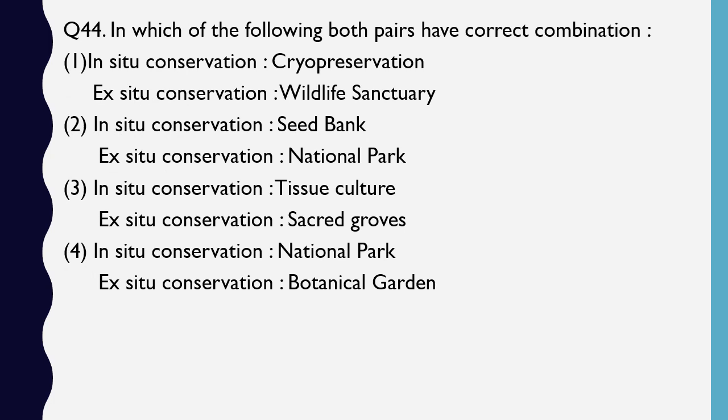Question number 44. In which of the following both the pairs have correct combination? In situ conservation, cryopreservation, ex situ conservation, wildlife sanctuaries. In situ conservation, seed banks, ex situ conservation, national parks. In situ conservation, tissue culture, ex situ conservation, sacred groves. In situ conservation, national parks, ex situ conservation, botanical gardens. You have to tell in which of the options both the pairs are correct. So the correct answer is option 4. In situ conservation within its own natural environment, that is national park. Ex situ conservation outside the environment, botanical garden.